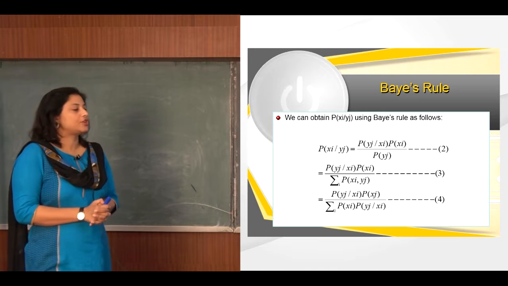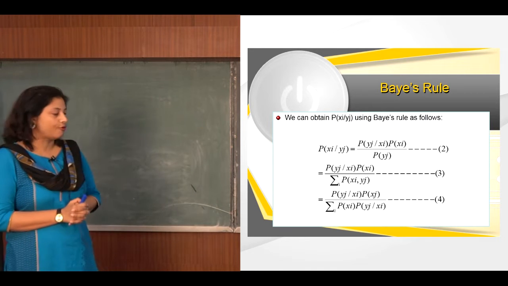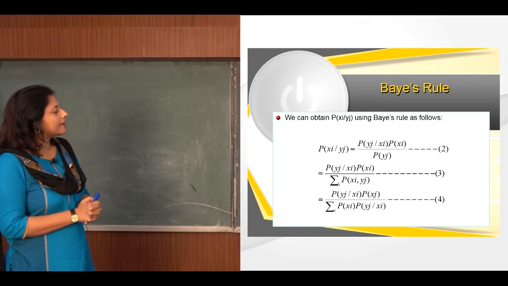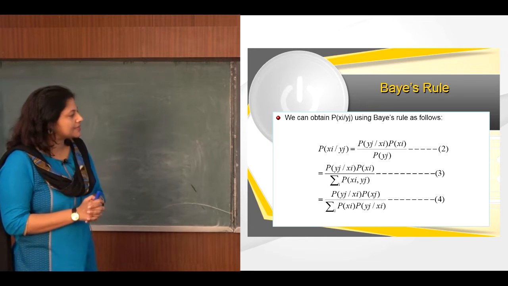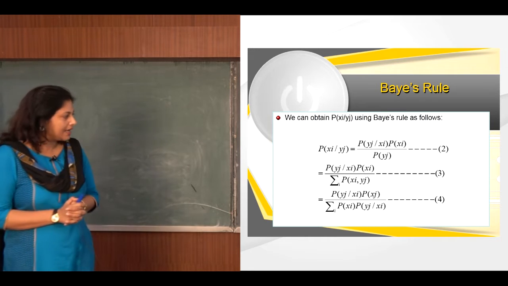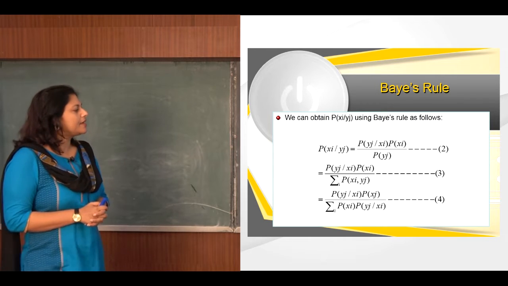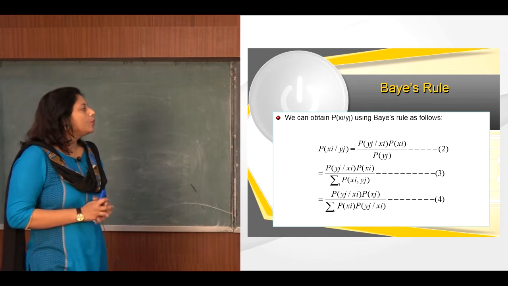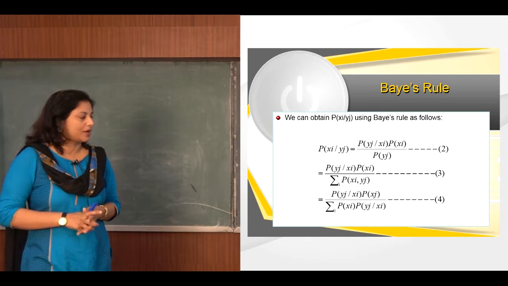Now, on simplification, we can get simultaneously equations 3 and 4. Equation 3 gives p(yj/xi) times p(xi) as in equation 2 upon summation over i of p(xi, yj). And ultimately, we arrive at equation 4, which gives us the value of p(xi/yj).